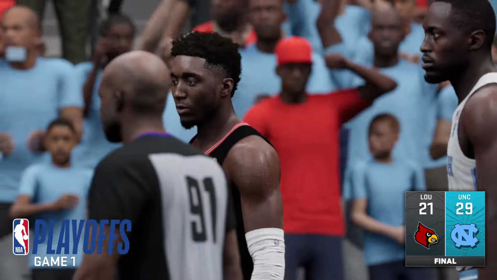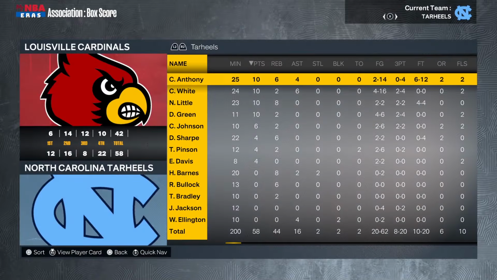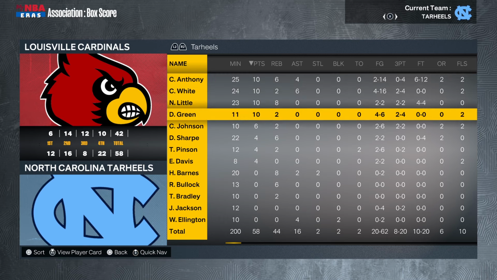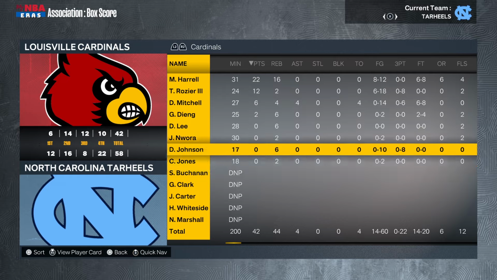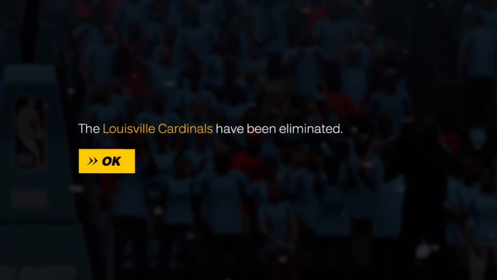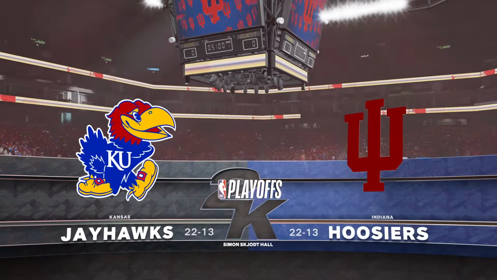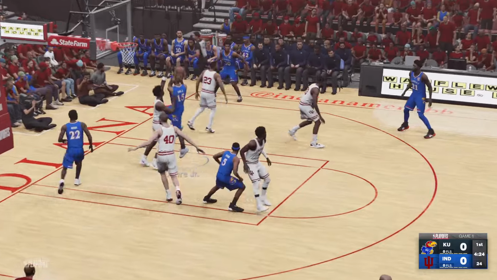North Carolina will advance to play the winner of USC and Texas. The total stats, look at the even spread. North Carolina 10-10-10, Anthony White, Little and Green. And then for Louisville, Montrezl Harrell did most of the work with 22, but they are still eliminated. Now we move on to Kansas, Indiana, our 8-9 matchup of the tournament, featuring our cover athlete, Joel Embiid.